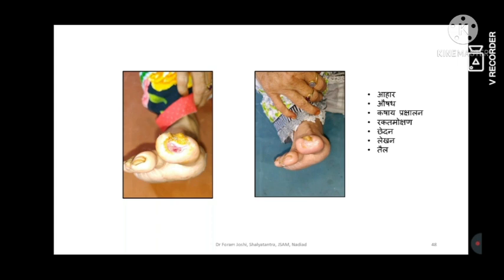Ahara, Aushadha, Kashaya Prakshalana, Tail, Pathya and Bandhan were some of the other principles we used. So don't get confused by the words. Ahara is different, Aptarpana is different, and Pathya is different. I have mentioned Pathya separately here because Pathya is not just Ahara, because there is some modification